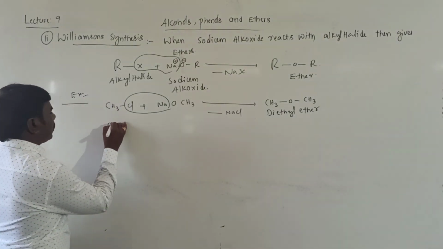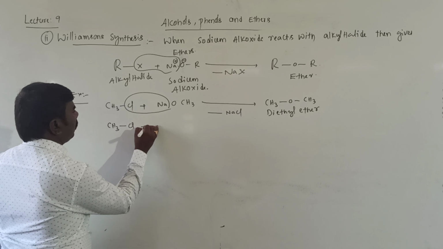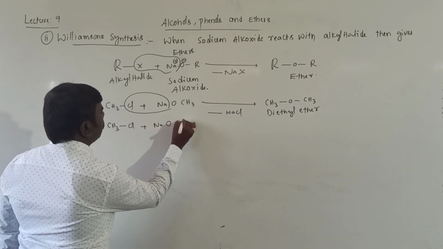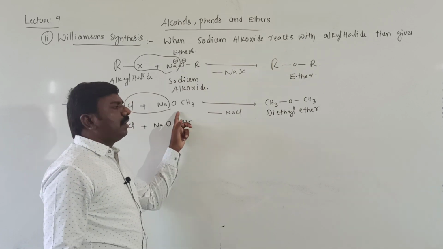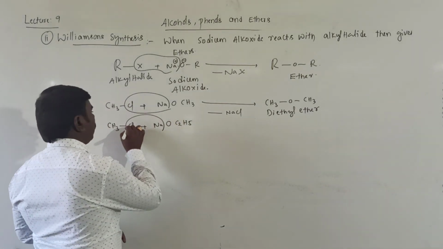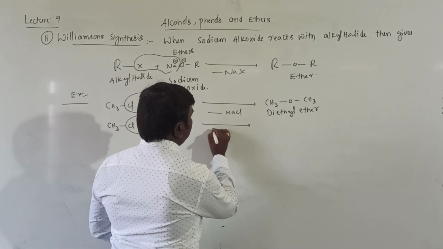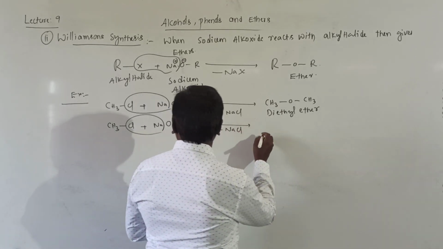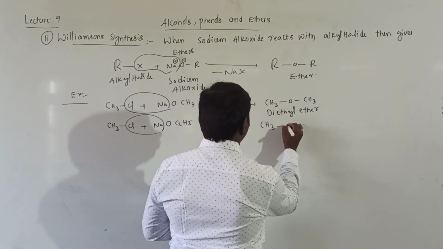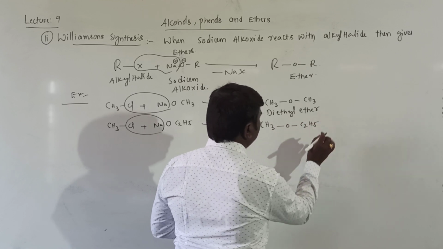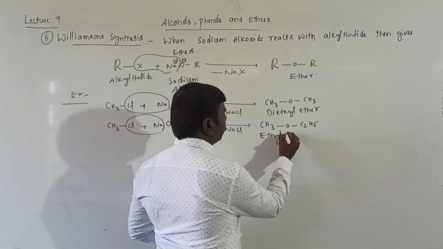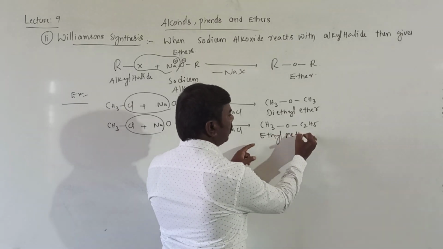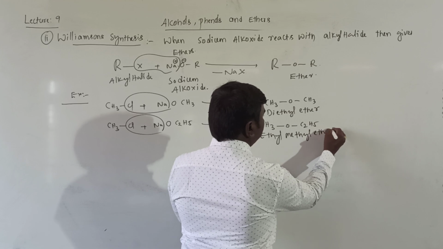Next, CH3Cl plus NaOC2H5, sodium ethoxide, again the removed compound is NaCl, then gives rise to CH3OC2H5. Ethyl comes first in alphabetical order, next methyl, so ethyl methyl ether will be formed.